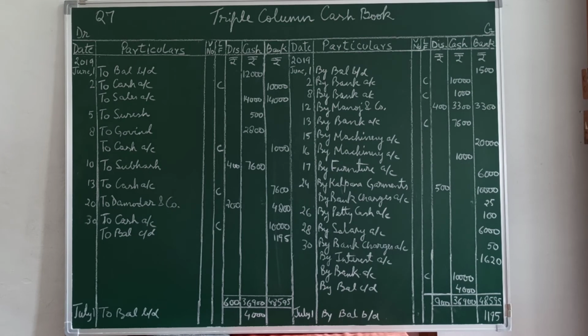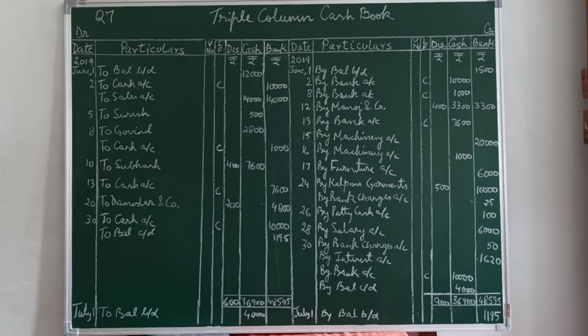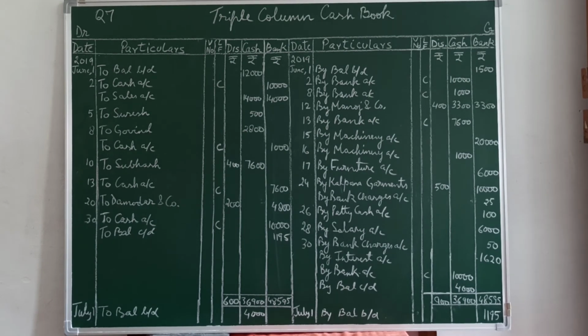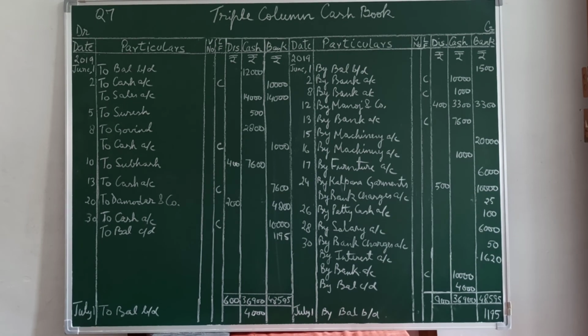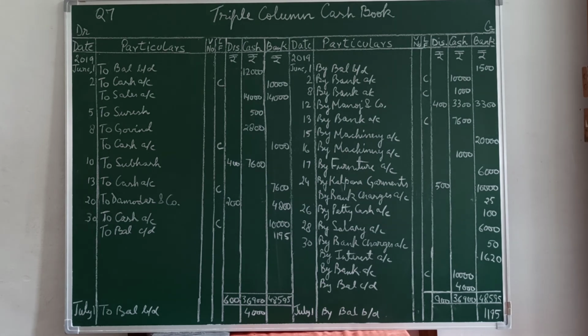And the last line says deposited into bank the entire balance after retaining 4,000 at office. It means whatever cash in hand you have after finding the difference between the debit side and credit side of the cash column, out of that, if you have excess money which is more than 4,000, it will be deposited to bank. Suppose I have 8,000 left balance in my hand and I have decided to keep 4,000 in the business, and the remaining extra money will be deposited to bank. Retaining means to keep back.